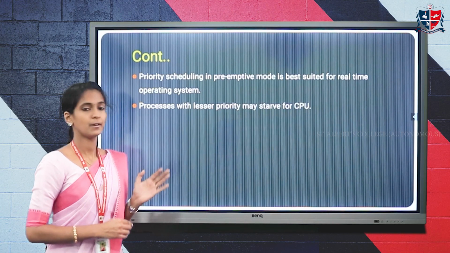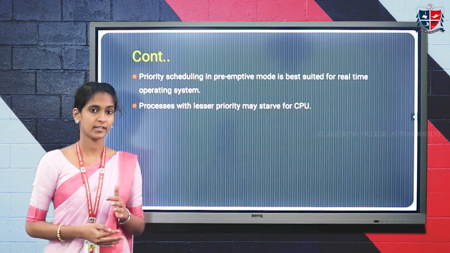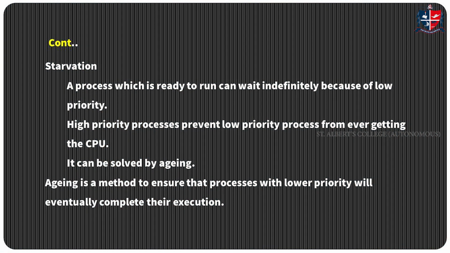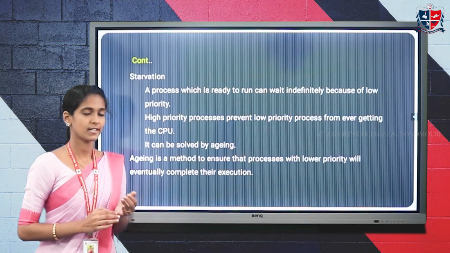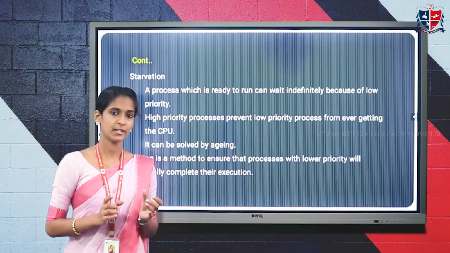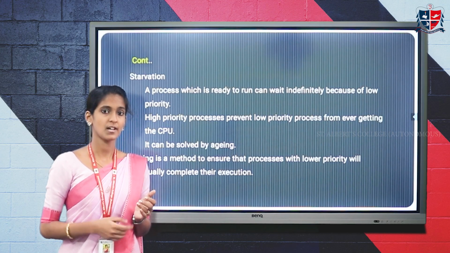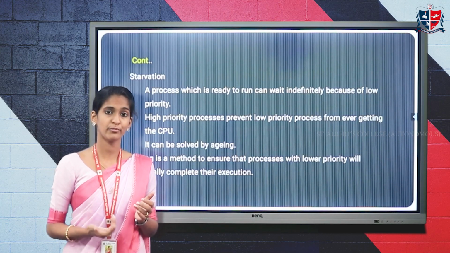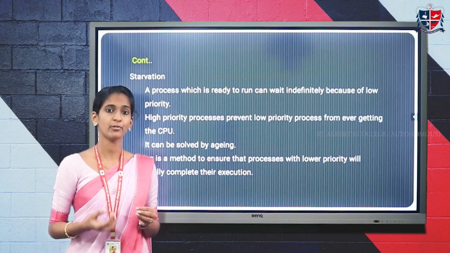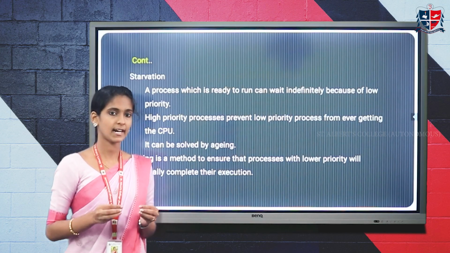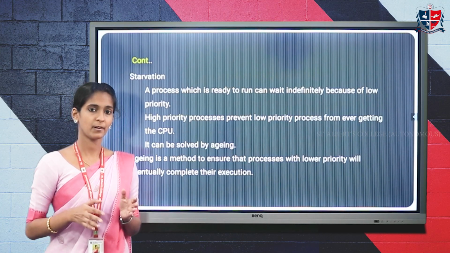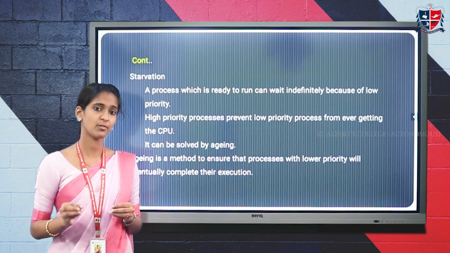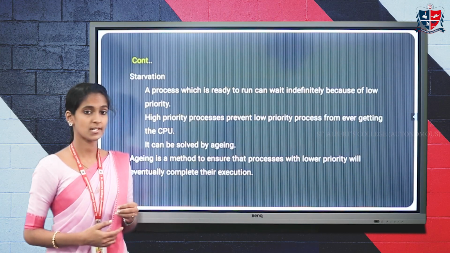One of the disadvantages of the priority scheduling algorithm is starvation. What is starvation? A process which is ready to run can wait indefinitely because of its low priority. Suppose all the processes in the ready queue are high priority processes. Then this lower priority process has to wait for a long period of time. It doesn't get the CPU for its execution, it starves for the CPU. That condition is known as starvation.